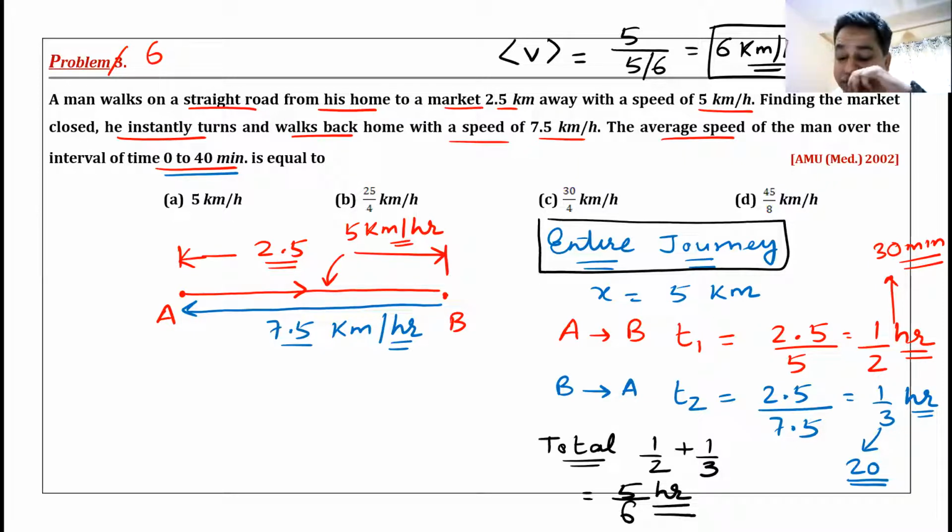Displacement is 0. Yes, beta. We started from the point A, we came to the point B, but we again came back to the point A. My displacement is 0. Initial and final point is same. Yes, Chaturya, that's correct. There is no displacement, and hence average velocity is 0.